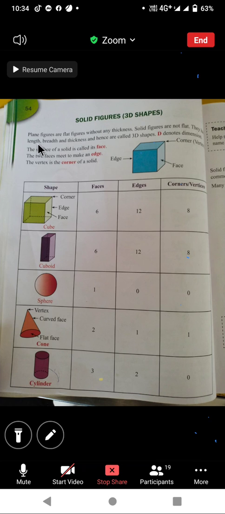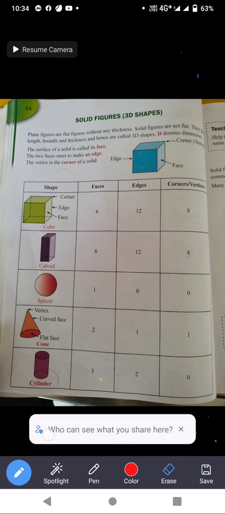So look here, plane figures are flat figures without any thickness. I told you that plane figures do not have any thickness. They are flat only. We can draw only plane figures. But solid figures are not flat. They have some thickness, some height. They have length, breadth, and thickness. They have 3 dimensions: length, breadth, and thickness.